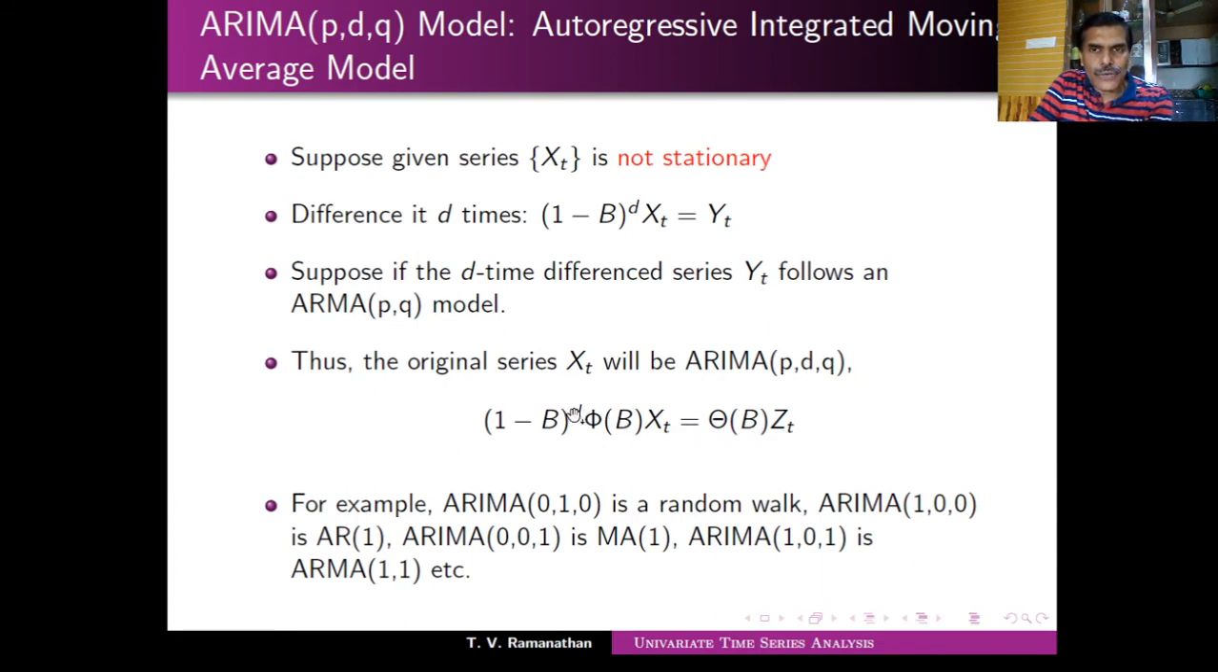If d equals 0, we don't have to difference, so the given series itself is ARMA(p,q). That is what this is. This is ARMA(p,q). Because we are differencing, this is what we call ARIMA(p,d,q).